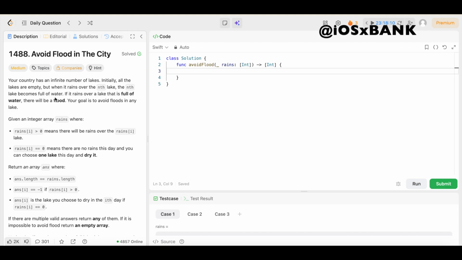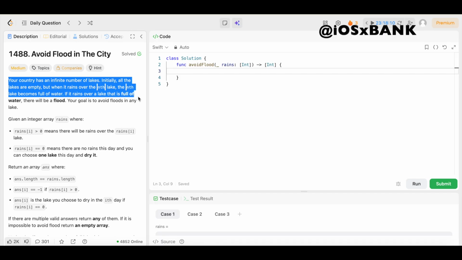Now let's see what the question says. Your country has an infinite number of lakes. Initially, all the lakes are empty, but when it rains over the nth lake, it becomes full of water. If it rains over a lake that is full of water, there will be a flood. Your goal is to avoid floods in any lake.